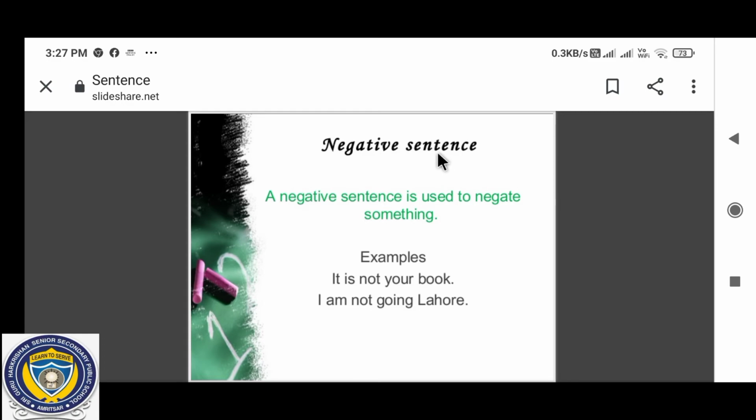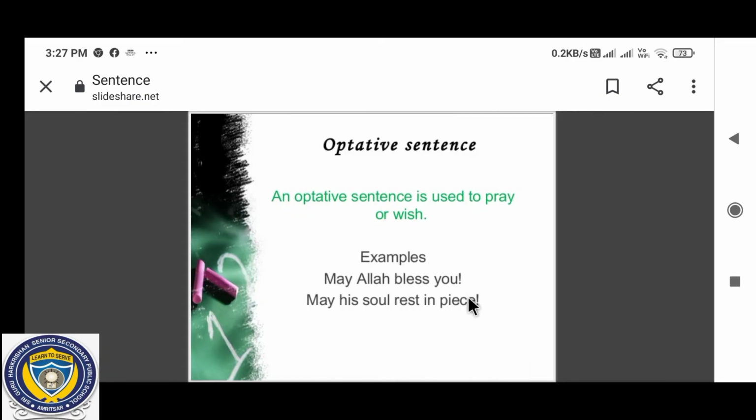Next one is negative sentence. A negative sentence is used to negate something. Negate means to say no to something, and it has a negative meaning. Example: It is not your book. So that is a simple declarative statement, but it is in a negative form, so that is known as a negative sentence. So a negative sentence is also a form of declarative sentence. Now, I'm not going to Lahore, it is again a negative sentence.